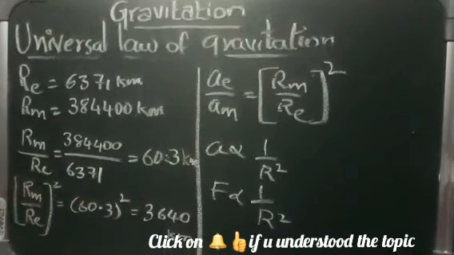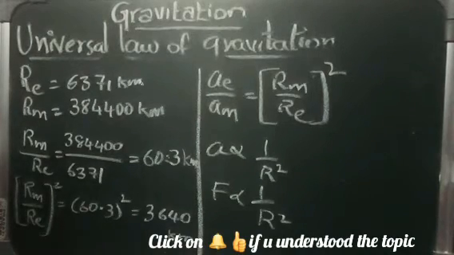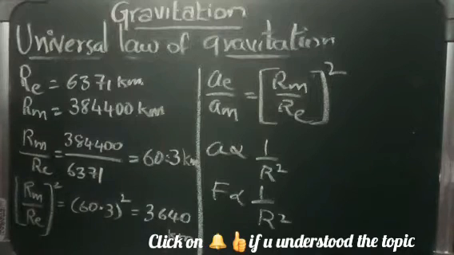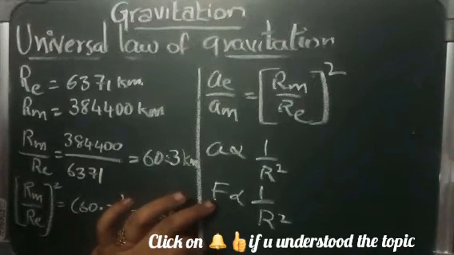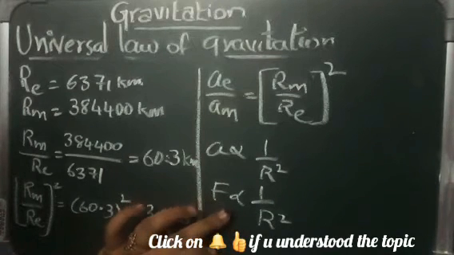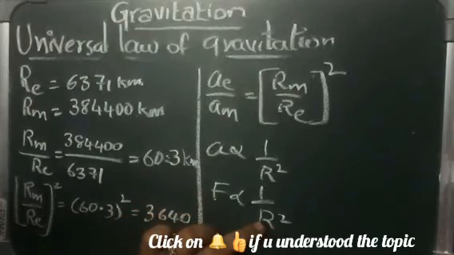Then the acceleration of earth by acceleration of moon is equal to the square root of Rm by Re. If you write it in short, you can say that a is proportional to 1 by r square. For that we can say the centripetal force is inversely proportional to r square.